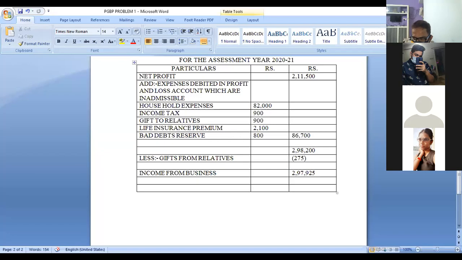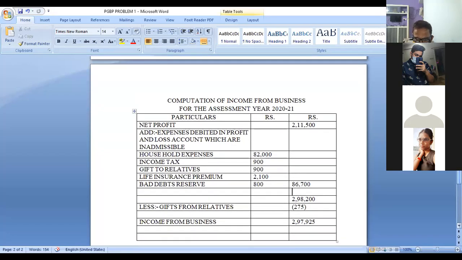I'll take the attendance part. This is the way. It's a simple problem. You may get it in short questions. This problem comes as a short question because there is no adjustment part. It can come in short questions here. I'll take the attendance part.